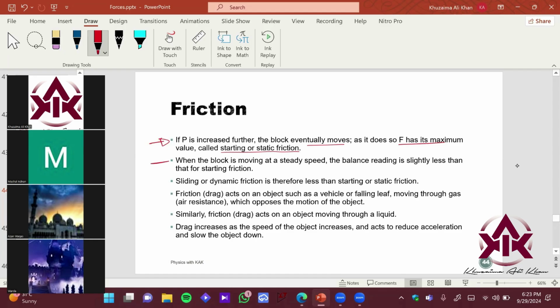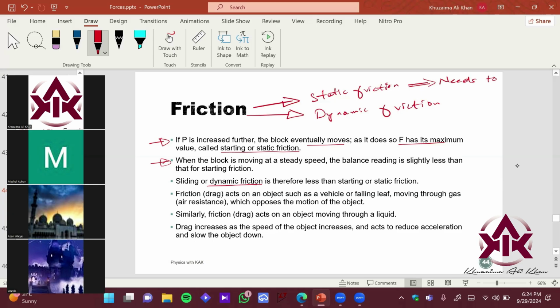Then you have dynamic friction, right? So what is dynamic friction? Dynamic friction is basically the friction which is occurring during the motion, right? So yeah, you have two types of friction, that is static friction, and then you have dynamic friction, right? Static friction needs to be overcome to start the motion, right? And dynamic friction is the friction that is basically occurring on the block during motion, right?